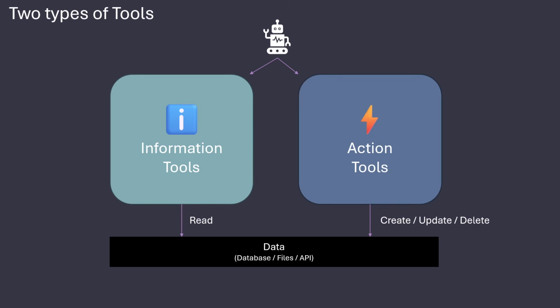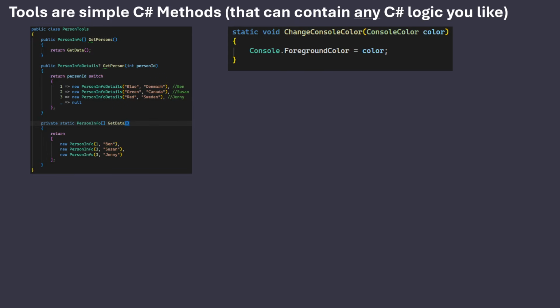It can be databases, raw code, files, or come from APIs, and we can read data, we can create orders in CRM systems and ERP systems. There's no limits to what we can do with tools, because tools are just simple C# methods, and they can contain any C# logic. You could make a tool that deleted your hard drive if you want to. Don't do it, but you could.